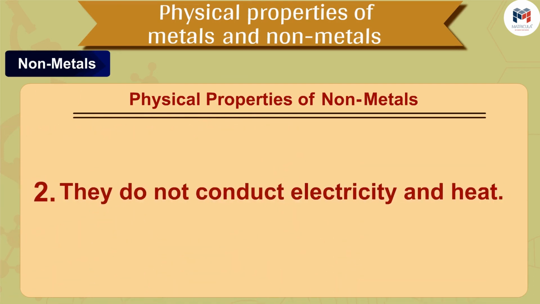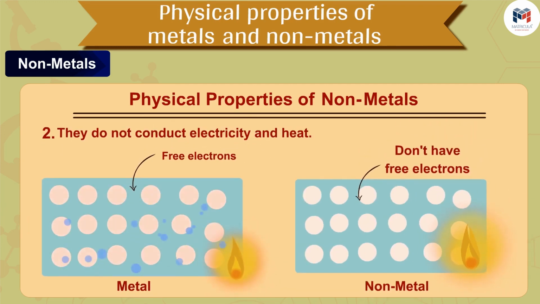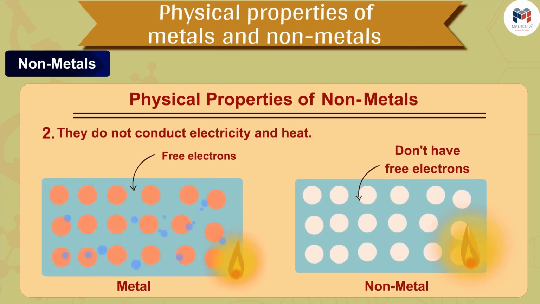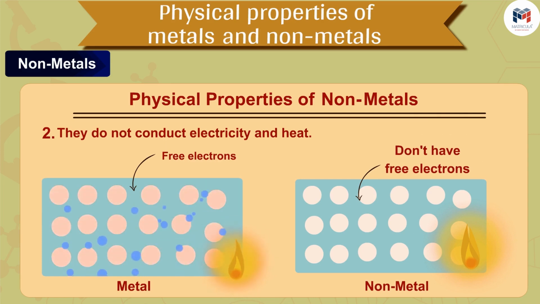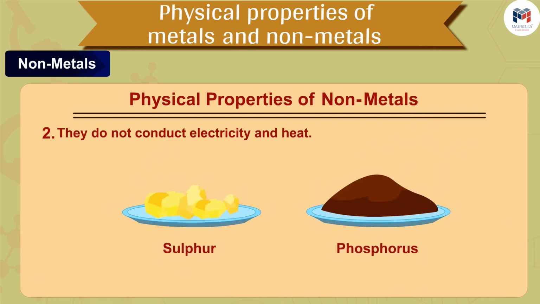The next, second property of nonmetals is that they do not conduct electricity and heat. So students, unlike metals, these nonmetals do not conduct heat or electricity. Why? Because they do not have free electrons. For example, sulfur and phosphorus.